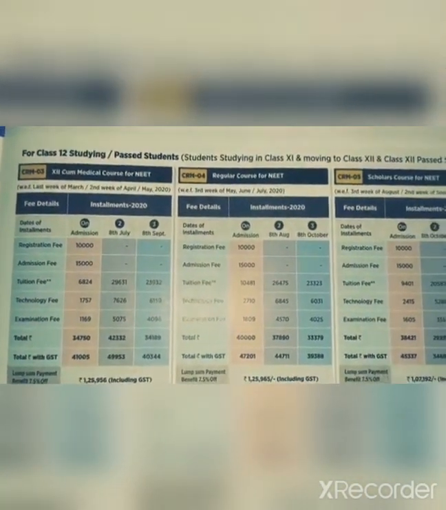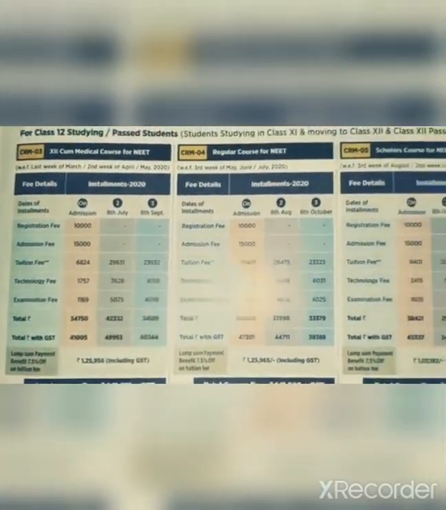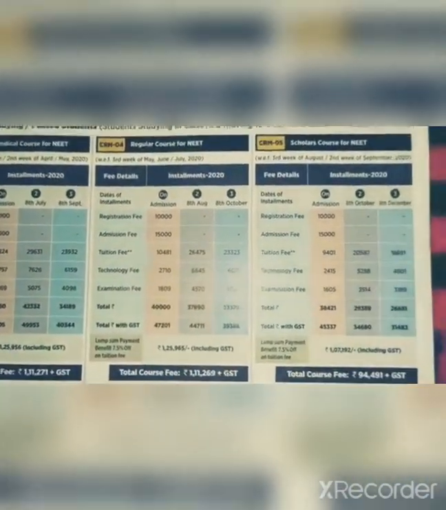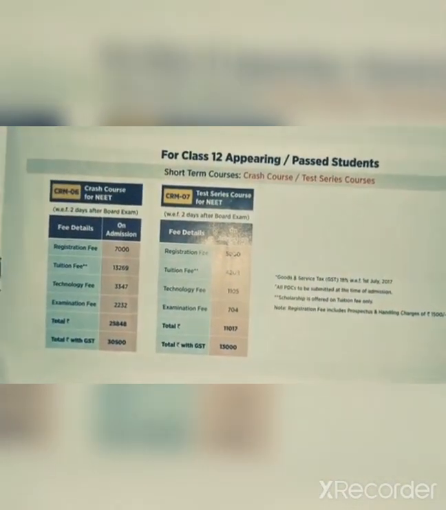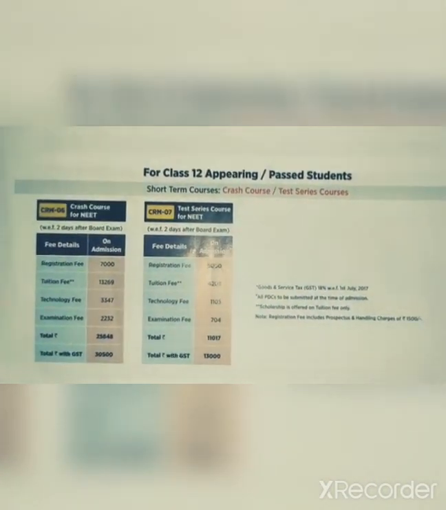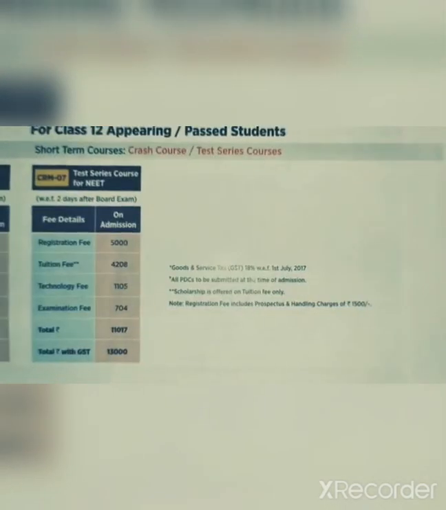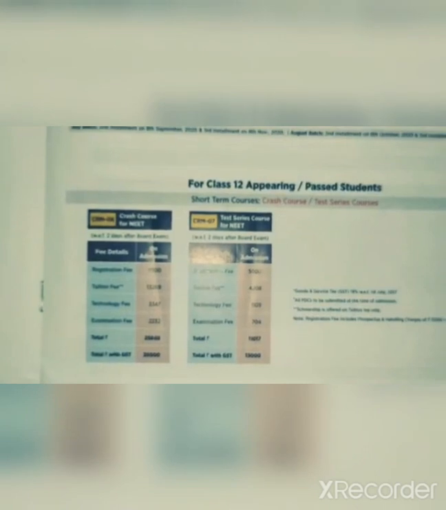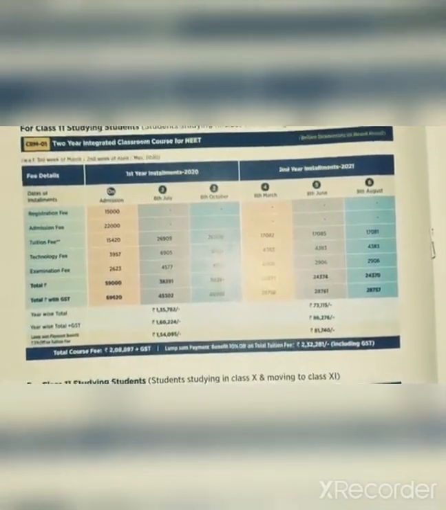And for the class 12th studying student, for all the details you can pause the video. My suggestion is this, and these are the short term courses you can see. And yes, the scholarship is offered on tuition fees only. So that's it for medical courses.